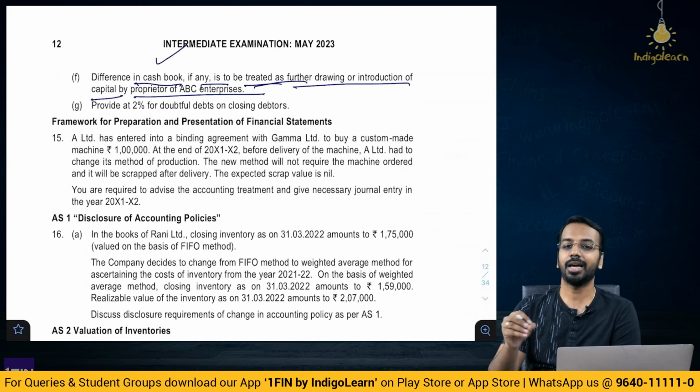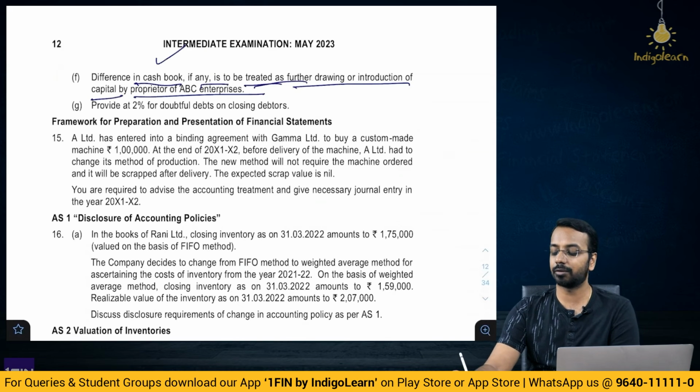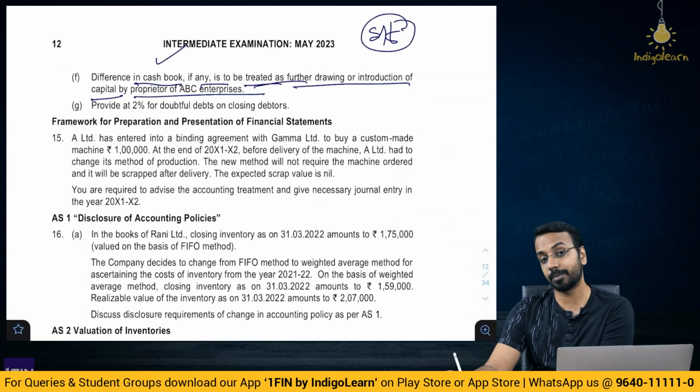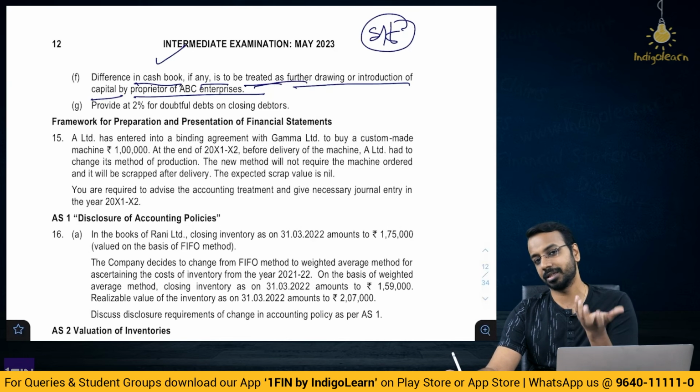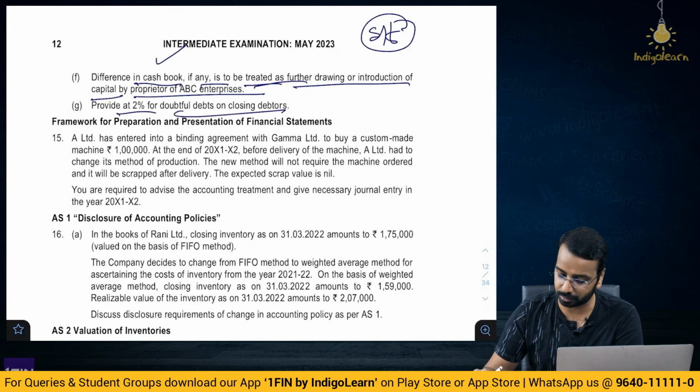and if there is any excess, now when you prepare the cash book, if you find any shortfall, that shortfall you will assume that the proprietor has given you as a capital contribution. If there is excess in the balance, then that excess balance is assumed to have been withdrawn by the proprietor. Provide 2% for doubtful debts on closing debtors.